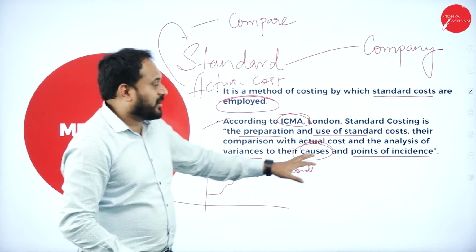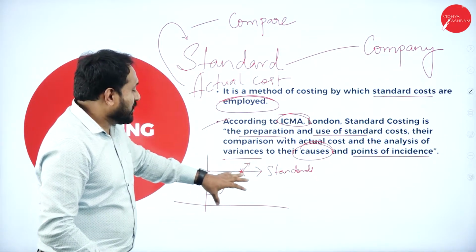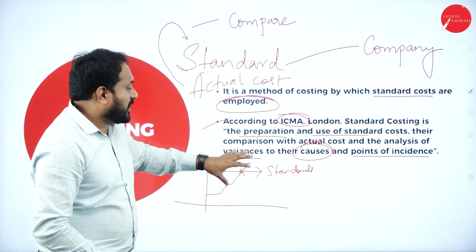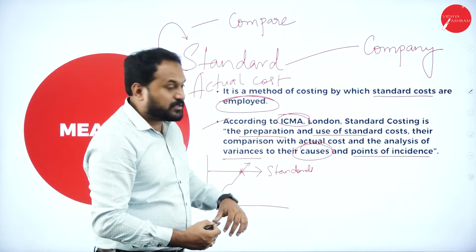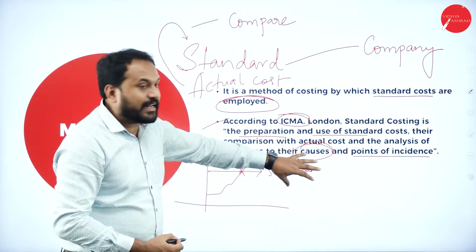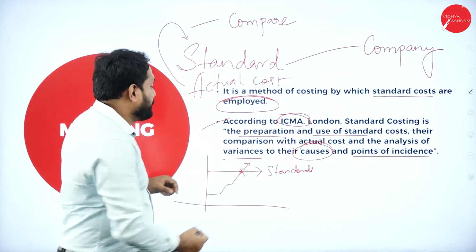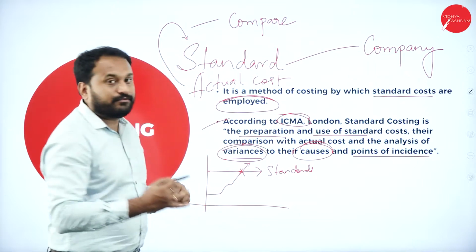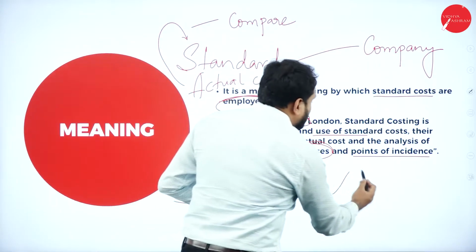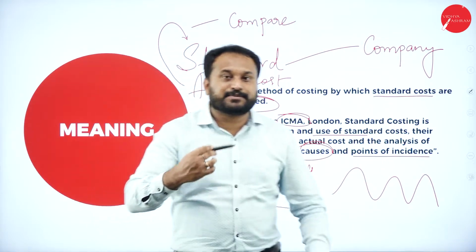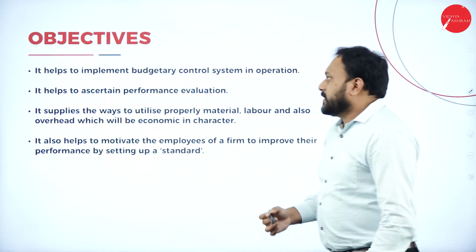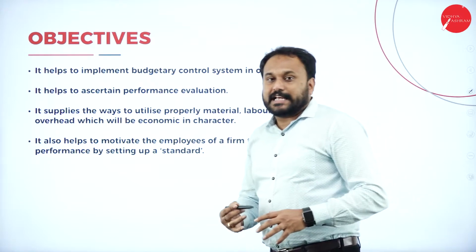This is the point of incidence, as well as why there was a cause of the comparison, whether the standard was more or the actual was more. That variation we will also see. That is, we'll analyze the variances. The variances, in the sense, are not constant. They always keep changing.